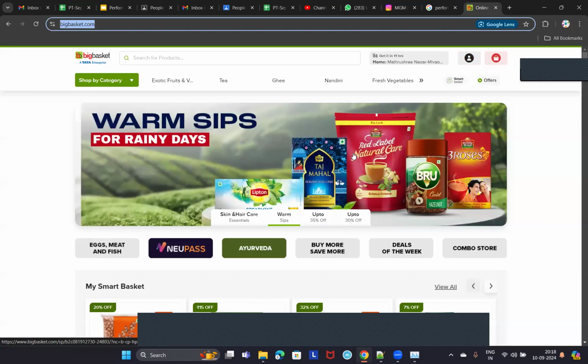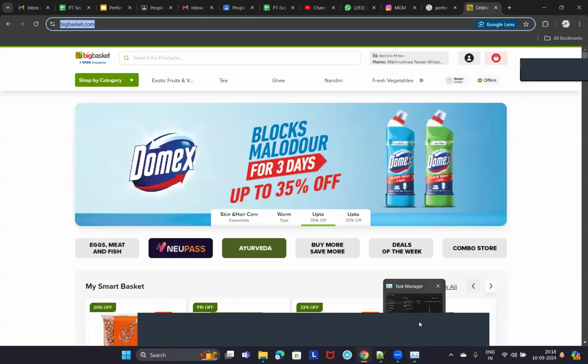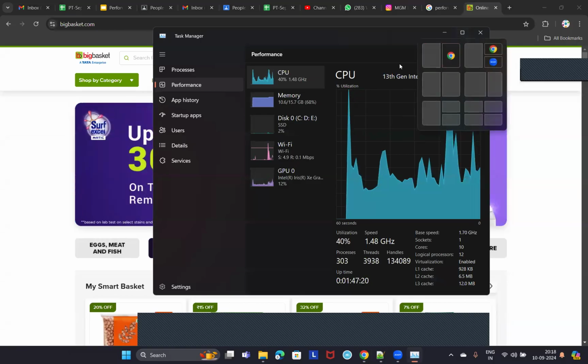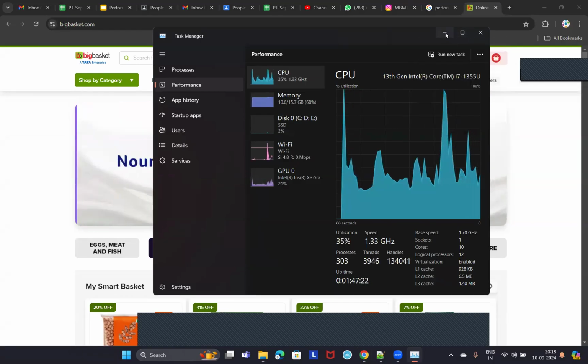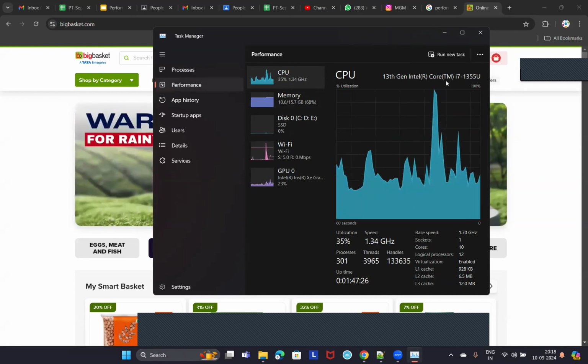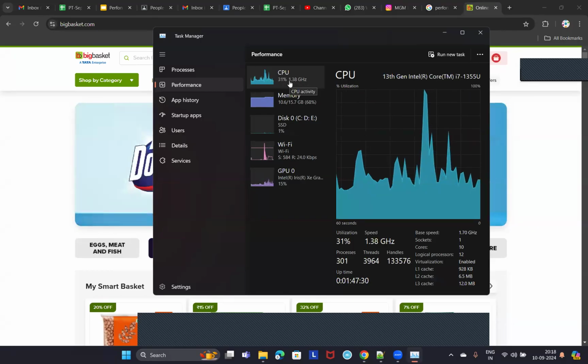Some web server, app server, DB server. So first you should know, what is the capacity of those servers, right? So how to check the system configuration of any machine, for that matter, or how to check your system configuration. You open Task Manager, go to the Performance tab, and you need to check here the CPU capacity.